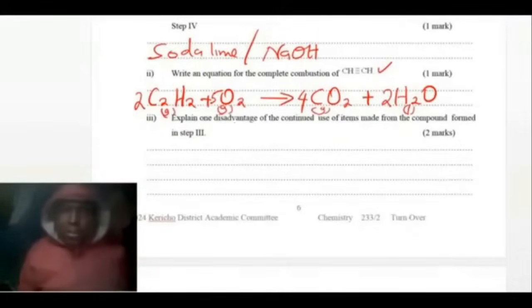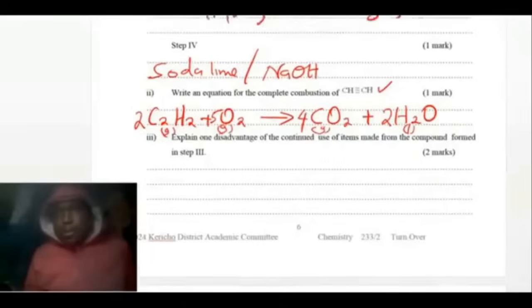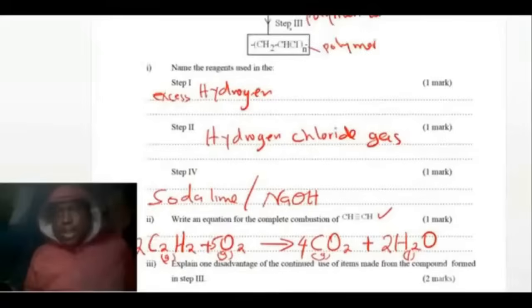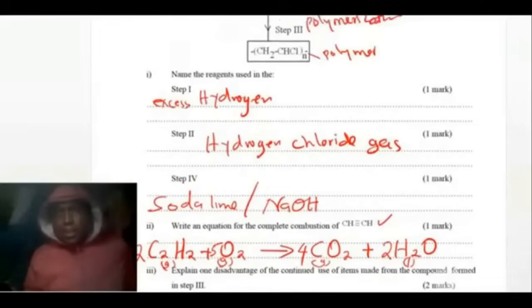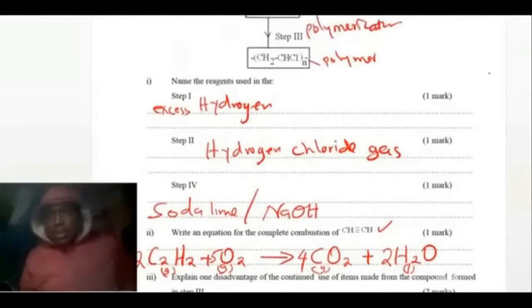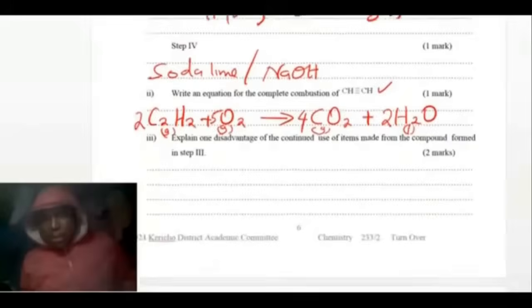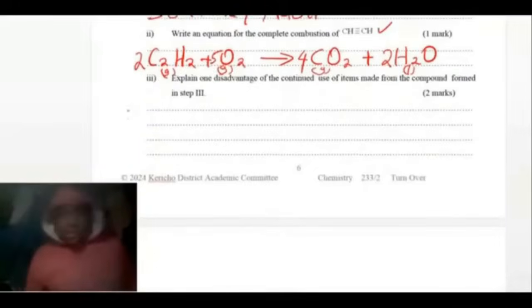Explain one disadvantage of continued use of items made of compounds formed by step 3. Compounds formed by step 3, we go back to step 3 and check which compounds those are. So step 3, you can see these are polymers. If it is a polymer, what disadvantage do you know about polymers? Polymers have one main disadvantage: they pollute the environment because they don't decompose. They are non-biodegradable.